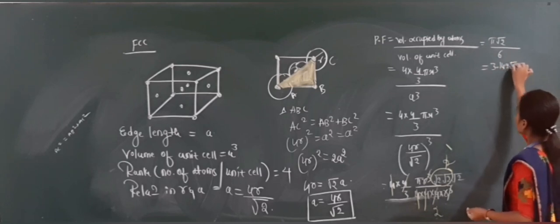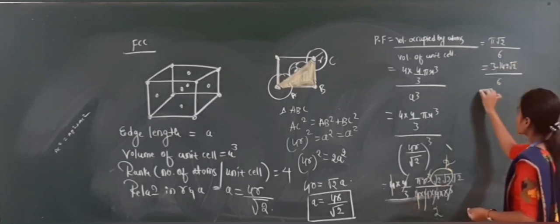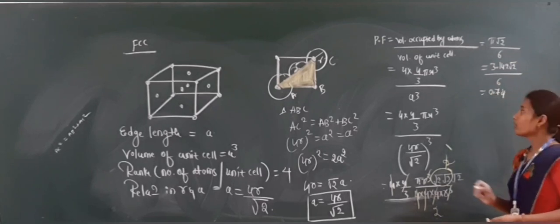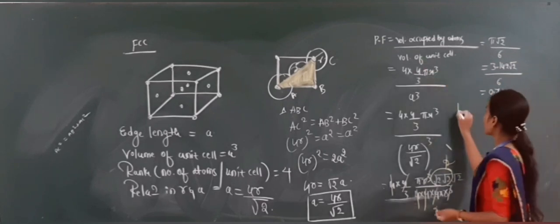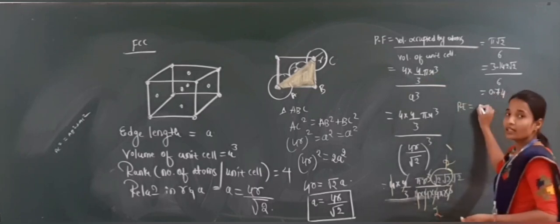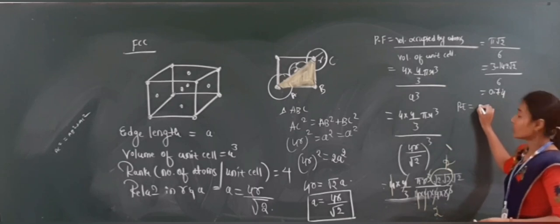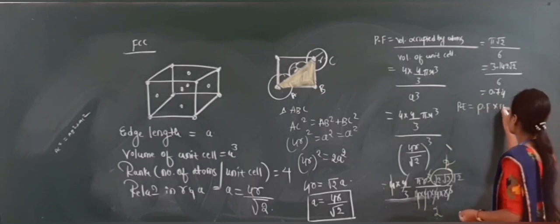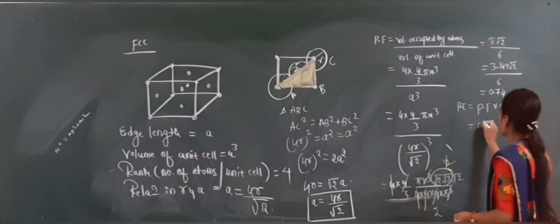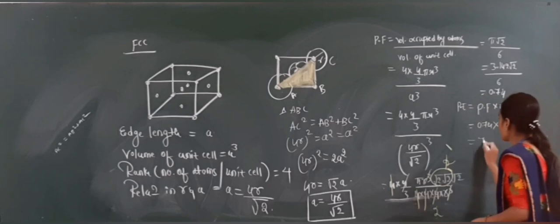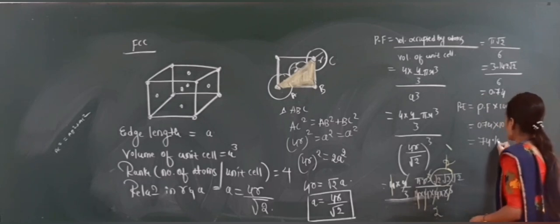3.142 into root 2 divided by 6 is nothing but 0.74. Now next one, you have to find out packing efficiency. Packing efficiency means the packing fraction into 100. What is the value of packing fraction? 0.74 into 100. What is the answer? That is 74%. 74% of packing efficiency.